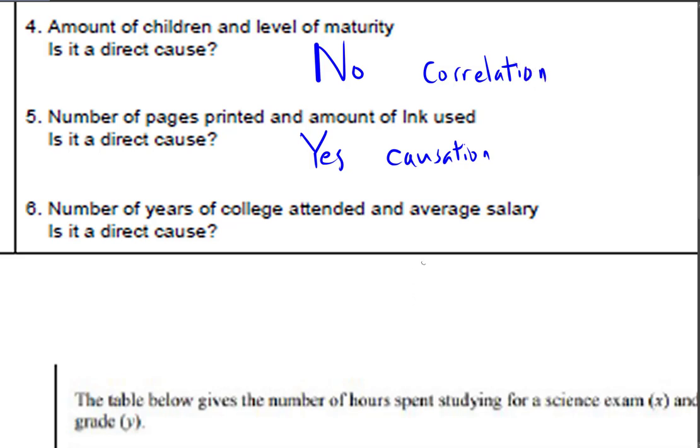So, number of years of college attendance and average salary, is it a direct cause? The answer is no, right? There are some people who make a lot of money having not gone to college at all. It's not the norm. It tends to be the case. This is correlation. It tends to be the case that if you go to college, more opportunities open for you, and your salary does increase. But it is not necessarily something that follows.